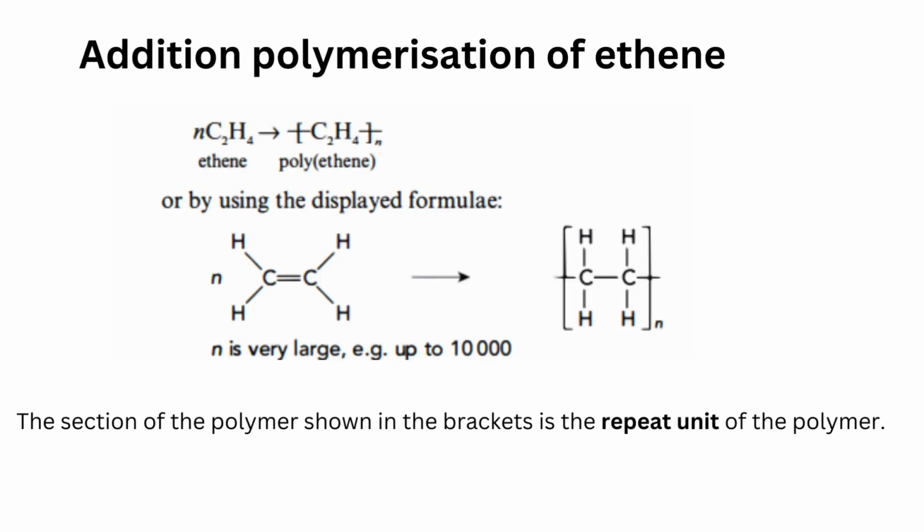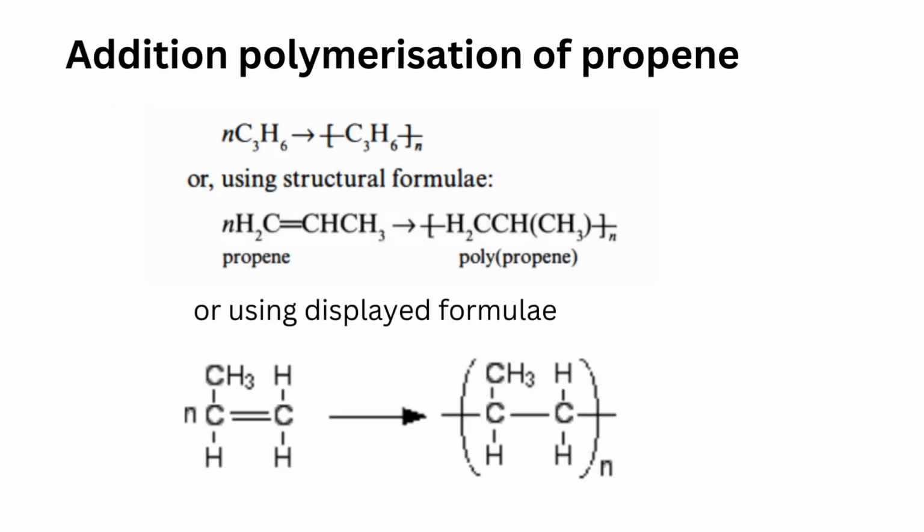As you can see here, addition polymerization of ethene. Ethene gives polyethylene. The displayed formula is also shown here. The section of the polymer shown in the brackets is the repeat unit of the polymer. The next example is addition polymerization of propene. nC3H6 gives a polymer, polypropene. The displayed formula is also shown here.